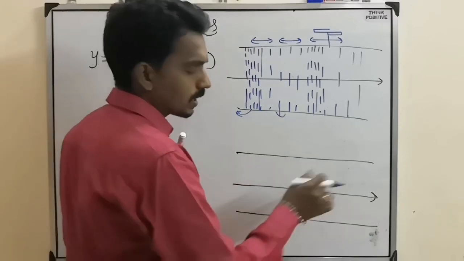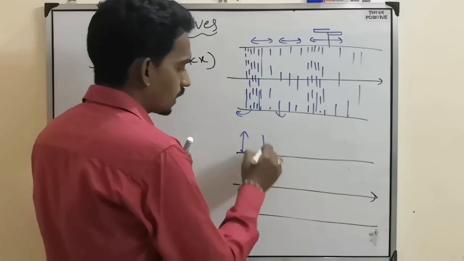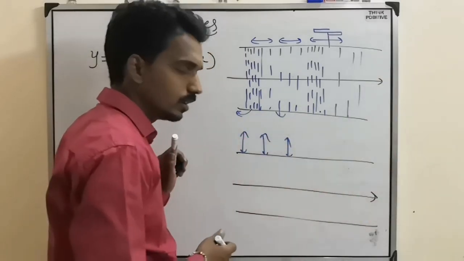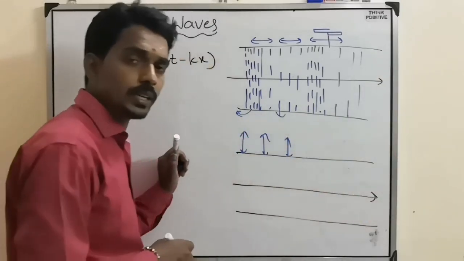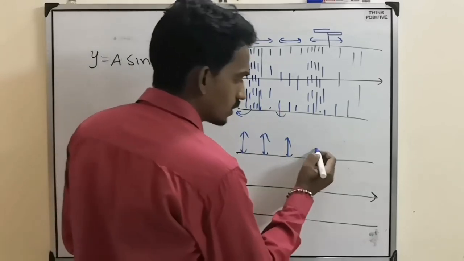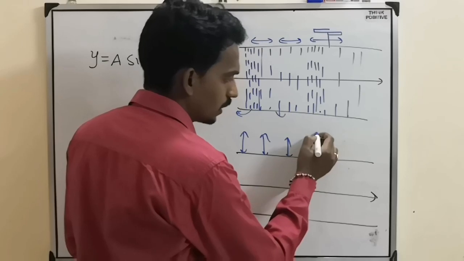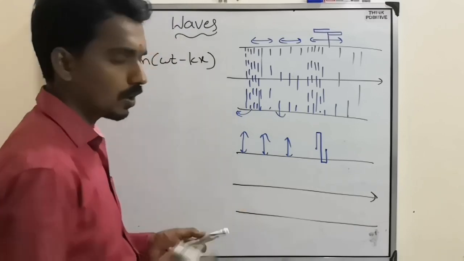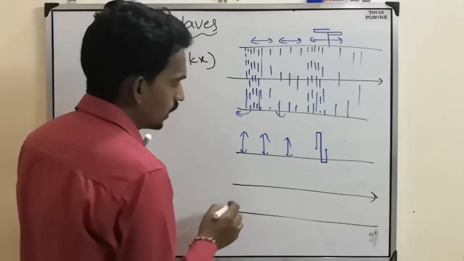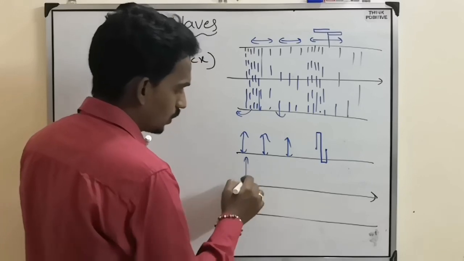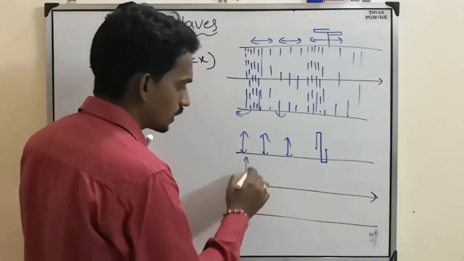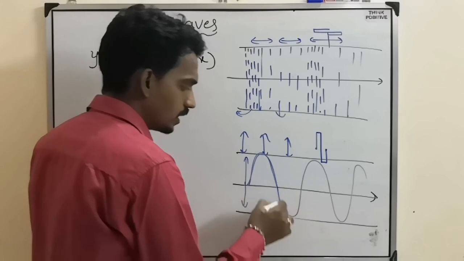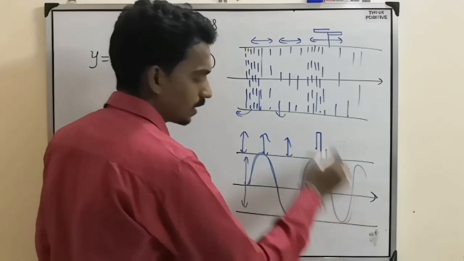In a similar way, when you consider the transverse wave, the particles will vibrate like this. This is the wave propagation, horizontal direction. The vibration must be perpendicular to it, that means along vertical. If this is the equilibrium position, it will go up, come back, then move in the opposite direction, then come back, same like oscillation. Here we represent it like this. So this is called crest. This is called trough. Crest and trough.